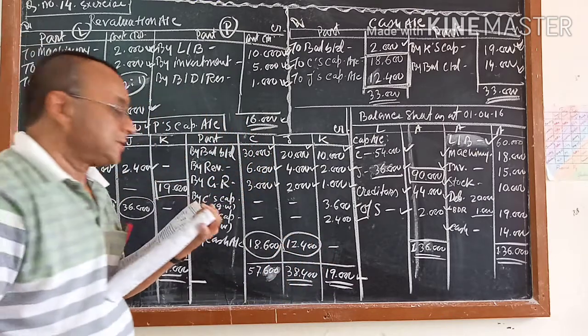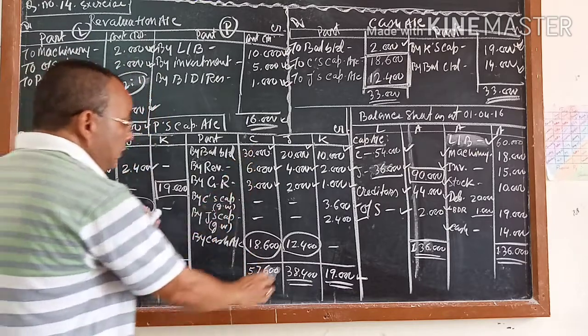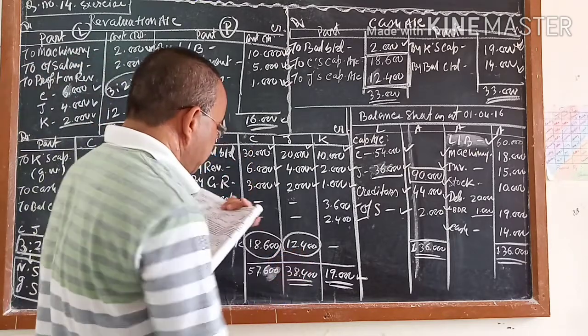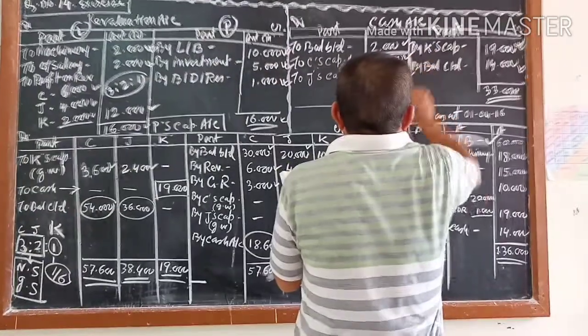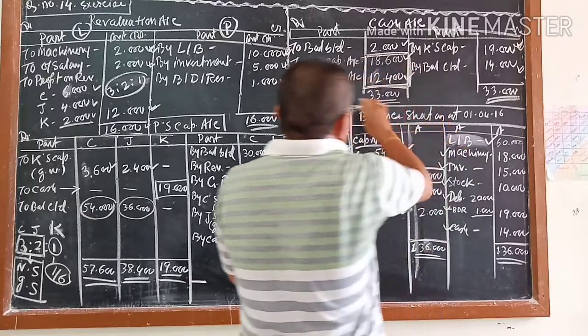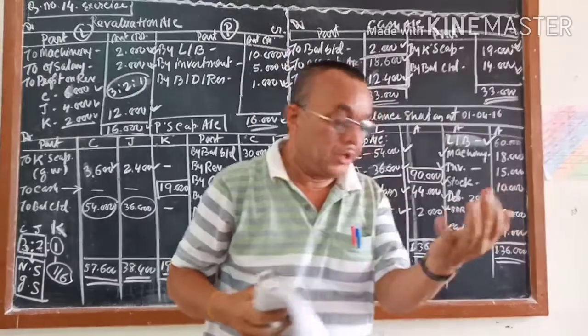This is the most important. So 18,600 is the cash which he will bring and 12,400 is the cash which J will bring. This is the most important point that I want to tell you.